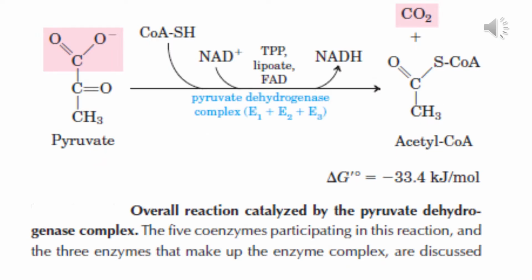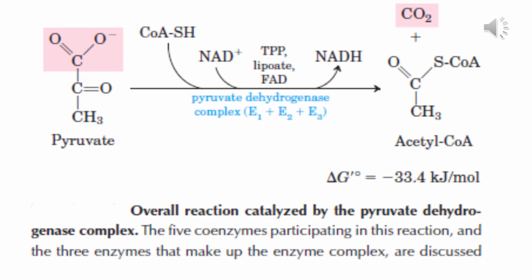Conversion of pyruvate into acetyl coenzyme A is catalyzed by a complex, the pyruvate dehydrogenase complex. We say it's a complex because it consists of three enzymes. You can see there E1, E2 and E3. So the complex consists of three enzymes.